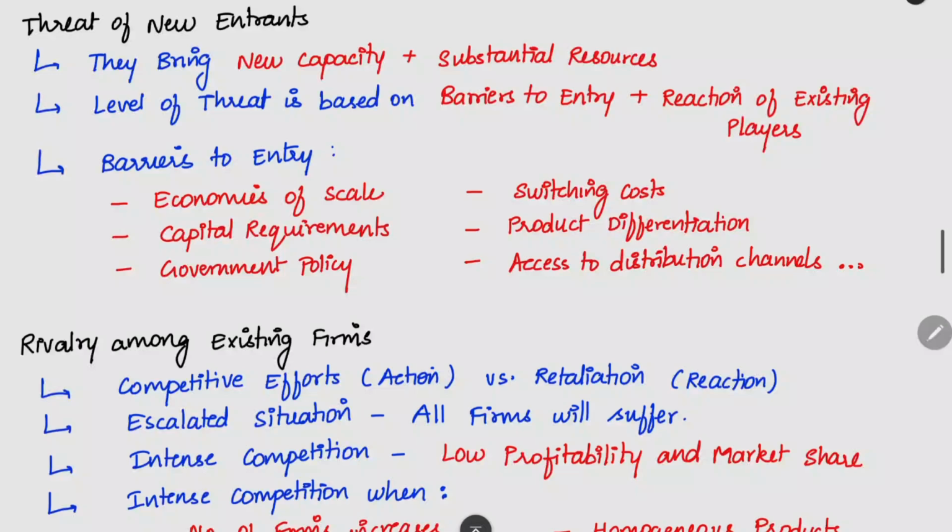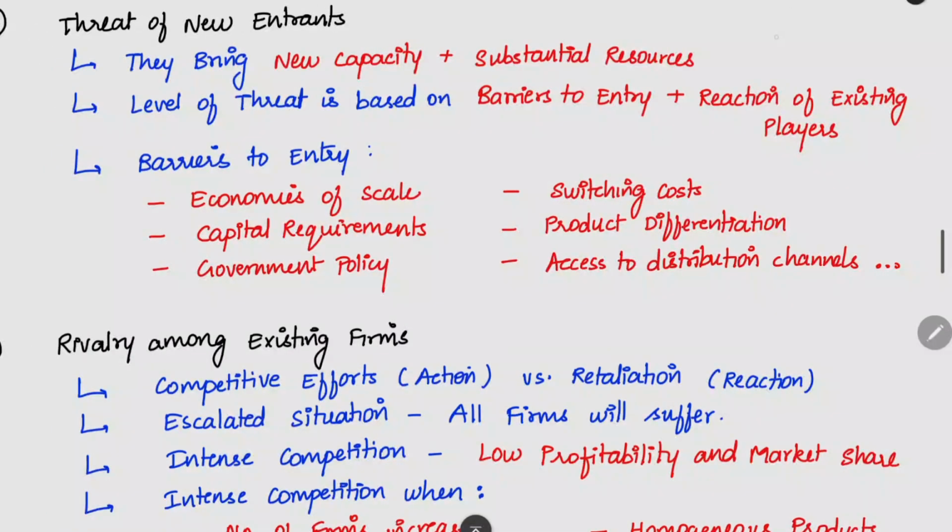Barriers to entry: economies of scale. What are the barriers to entry? What are the obstacles which we can keep from avoiding new people entering into the market? One is the economies of scale. When we are producing at a large scale, we will get lower fixed cost per unit. So we will have lower cost per unit and then higher profit per unit. This is one more thing.